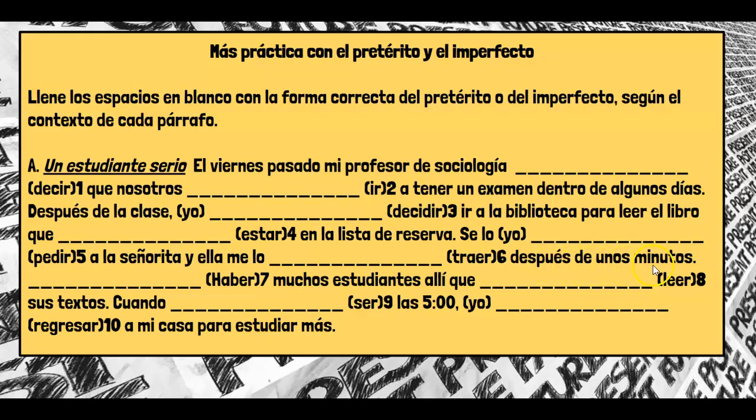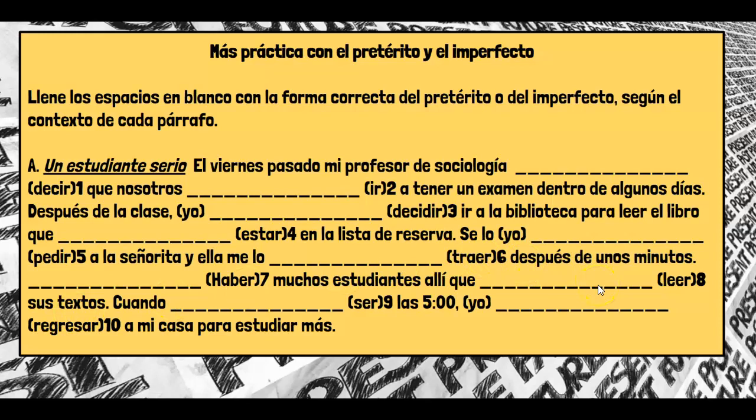Después de unos minutos. Then we have number 7 here, haber, which means there is or there are. So we're saying there were many students there. This again is background detail, just like with number 4. Therefore, this is going to be había, yeah, not plural, había. So había with salsa on the I, muchos estudiantes, y allí, so there were many students there that were reading their texts.